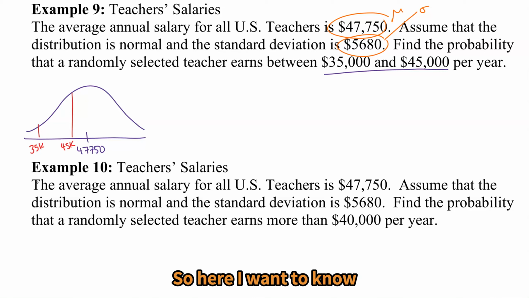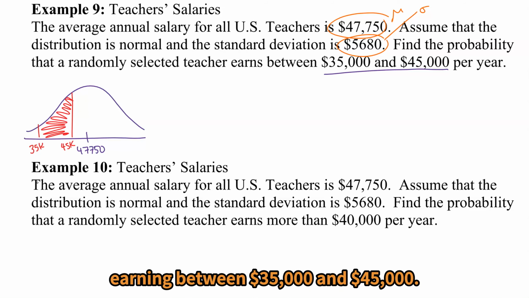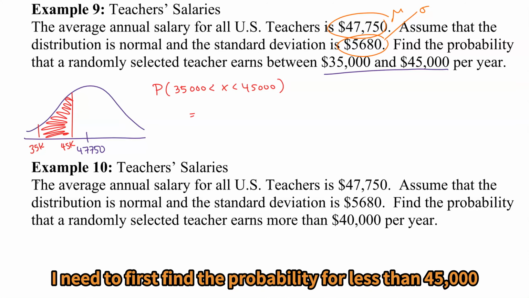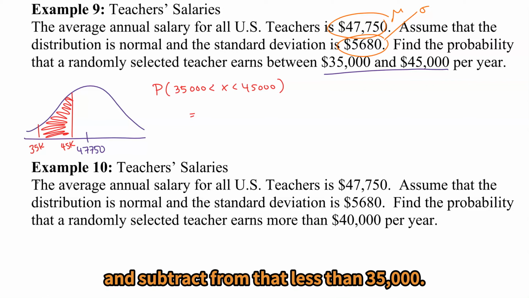So here I want to know the probability of a teacher earning between $35,000 and $45,000. So I need to do a subtraction. I need to first find the probability for less than $45,000 and subtract from that less than $35,000.